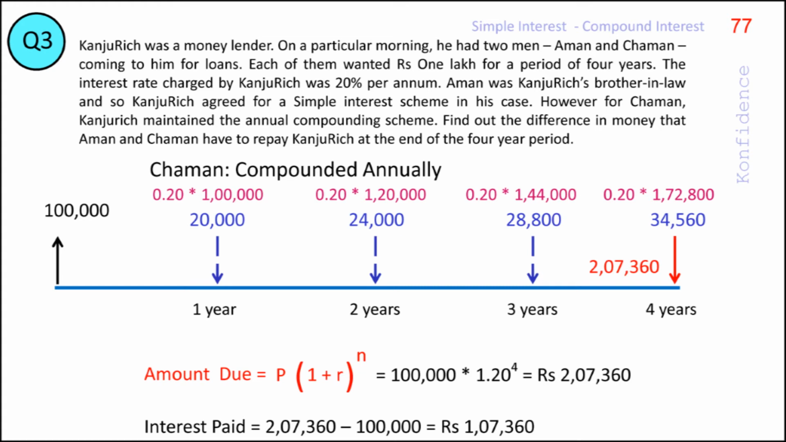Thus, when we compare the amounts paid by Chaman and Aman to Kanju Rich after 4 years, we can see that Chaman pays 27,360 more than Aman. This can be obtained by finding the difference of amounts paid back in the case of Aman and Chaman, or the difference of accumulated interests.